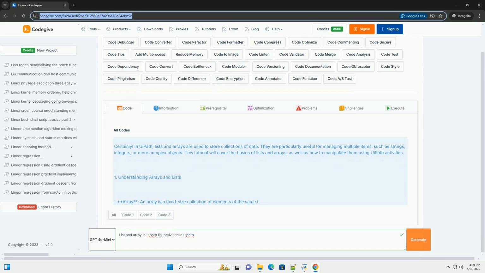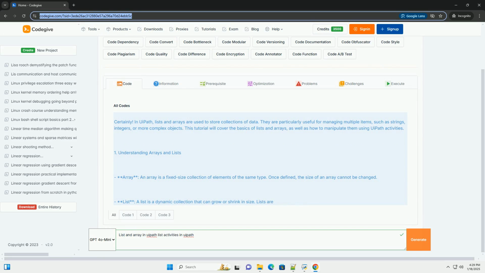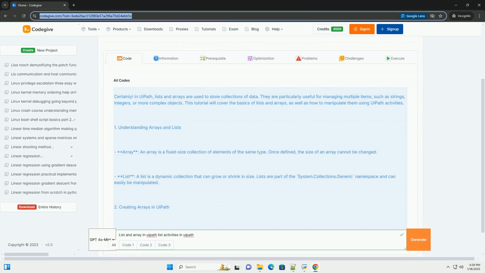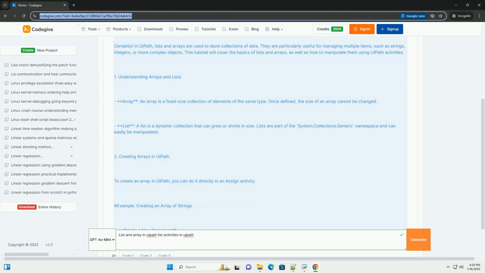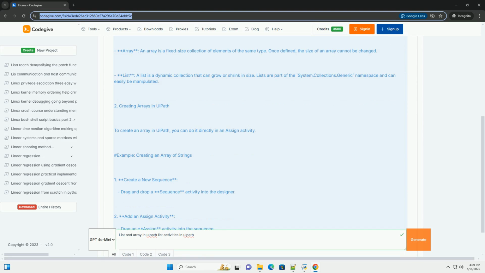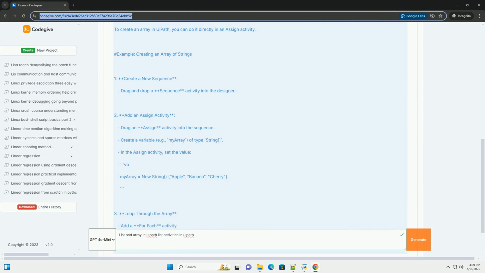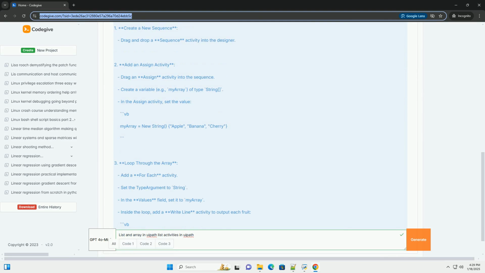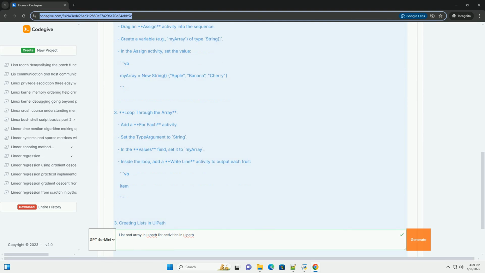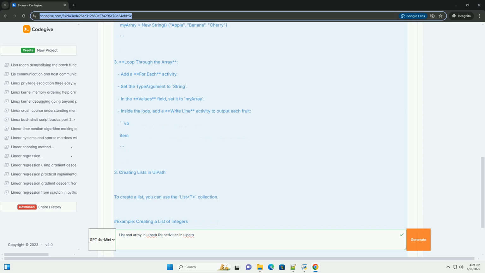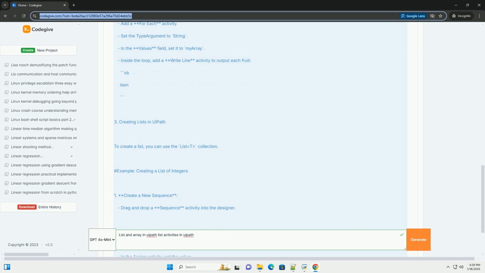Certainly. In UiPath, lists and arrays are used to store collections of data. They are particularly useful for managing multiple items, such as strings, integers, or more complex objects. This tutorial will cover the basics of lists and arrays, as well as how to manipulate them using UiPath activities.